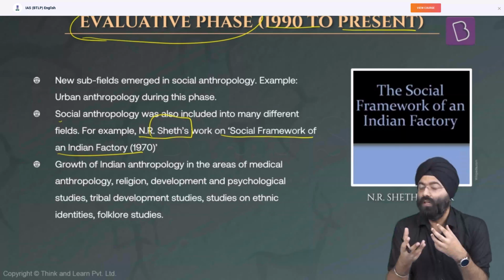We started moving towards medical anthropology, and so the branches increased. They diversified. That is the evaluative phase. That means we extended our branches to other aspects, and that is why this phase is very important. Now see, new fields emerge in social anthropology, like urban anthropology.